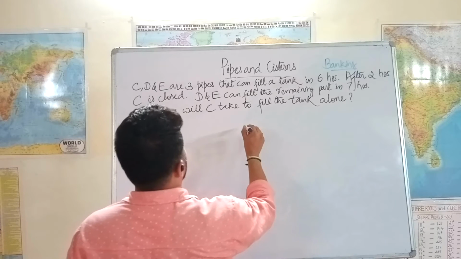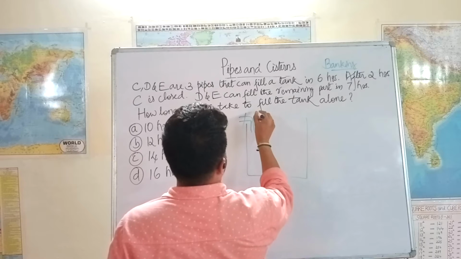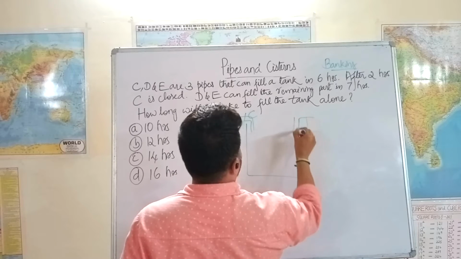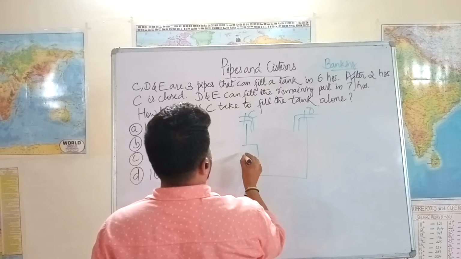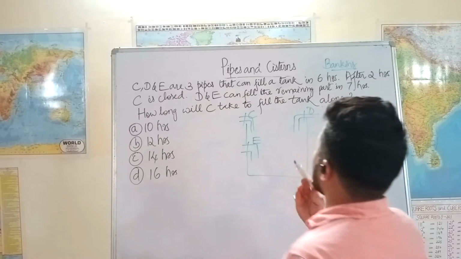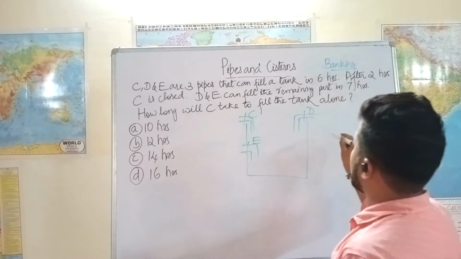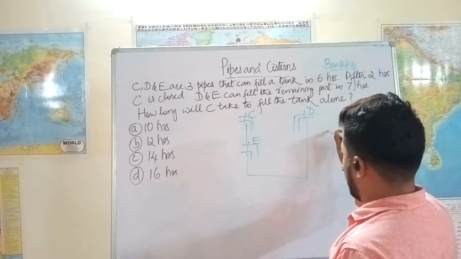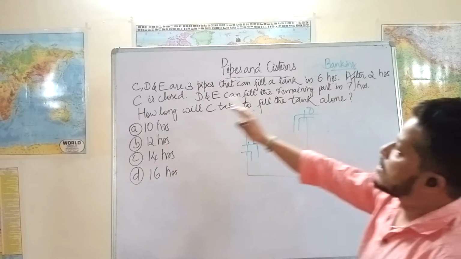C, D, and E are the three pipes which are on. They can fill the entire tank in 6 hours. After 2 hours, C is closed.